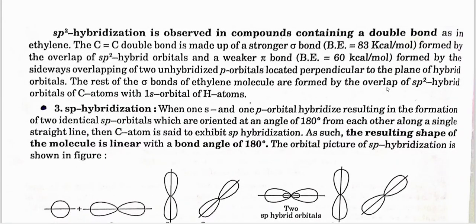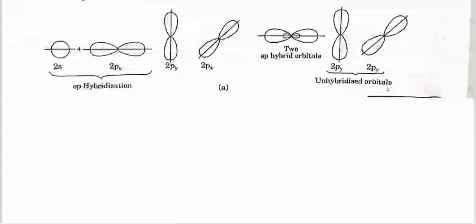Third, sp hybridization. When one s and one p orbital hybridize, resulting in the formation of two identical sp orbitals which are oriented at an angle of 180 degrees from each other along a single straight line, then the carbon atom is said to exhibit sp hybridization. As such, the resulting shape of the molecule is linear with the bond angle of 180 degrees. The orbital picture of sp hybridization is shown in the figure. Here is the figure, you can see.